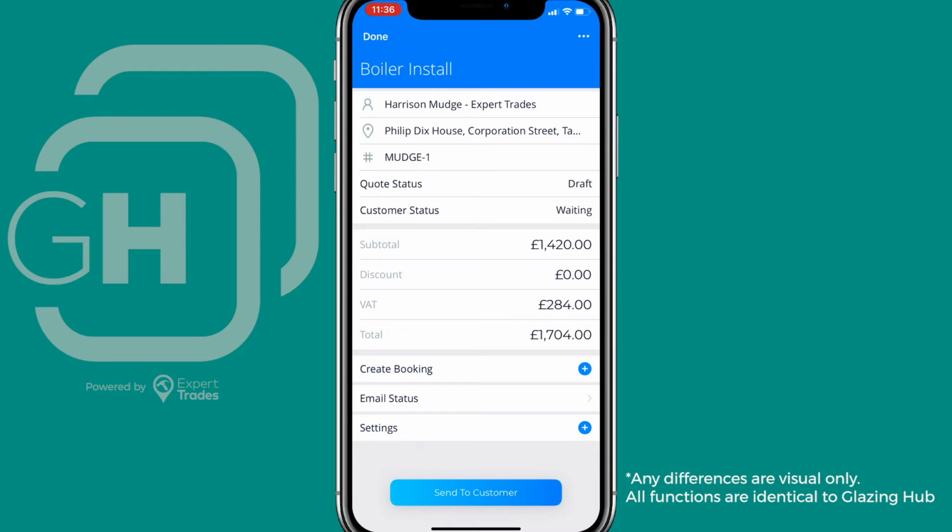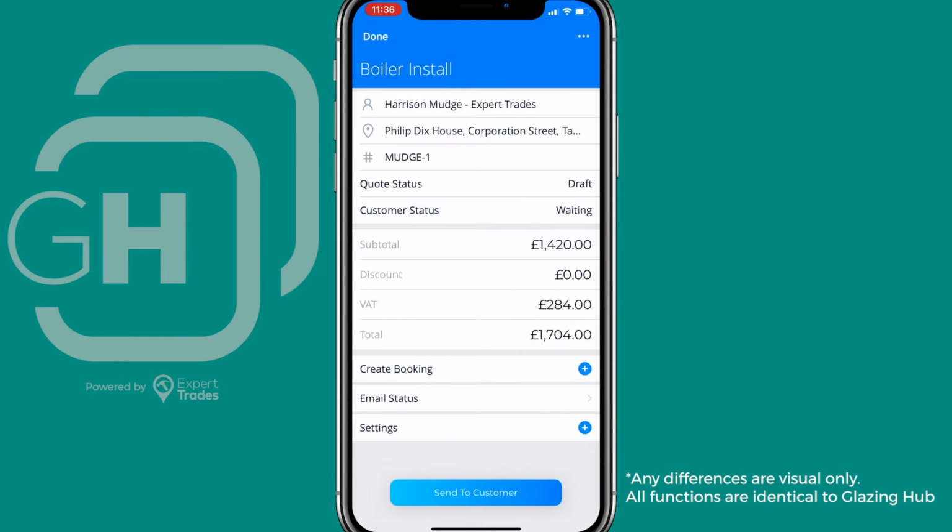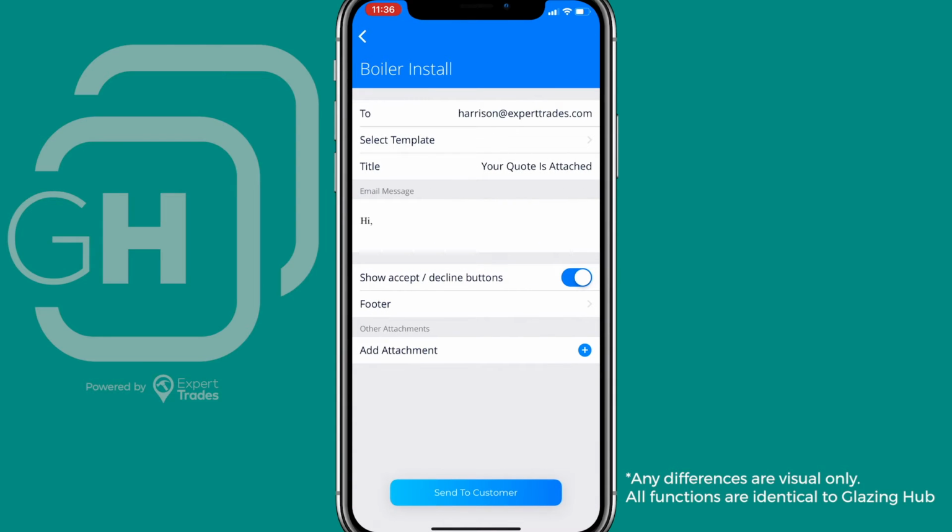So you've got the big button at the bottom that will allow you to send to customer, or you can hit the options in the top right. You'll see that you've got send to customer here, and you've also got a couple of other things. For now, let me just hit the big send button at the bottom. And that takes us to the next screen, which is your email template.